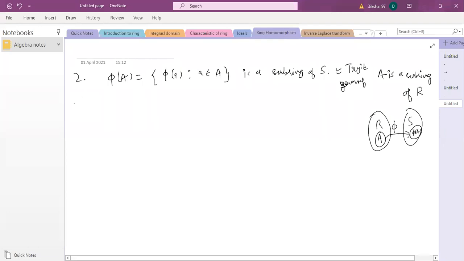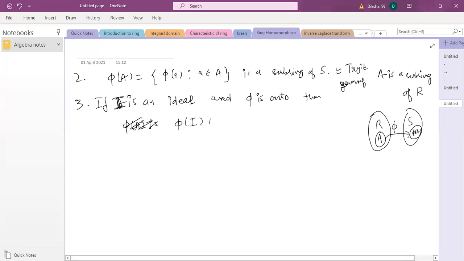Okay, so अब हम आइडियल की बात करते हैं। If A is an ideal, so let A नहीं, I use the notation I, क्योंकि A हमने सब रिंग के लिए यूज किया है। If I is an ideal and phi is onto, then phi of I is also an ideal of S. Obviously यहाँ पे I is an ideal of R.